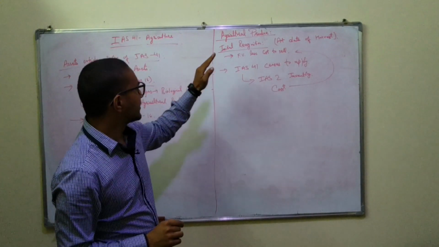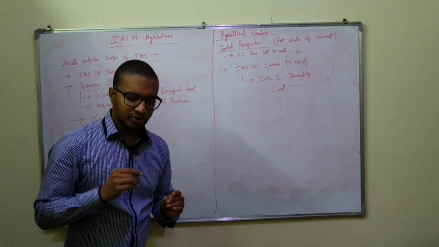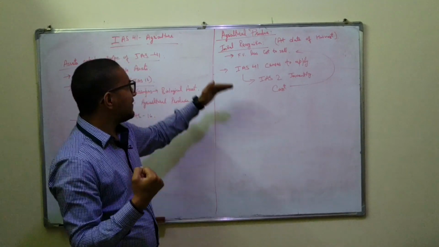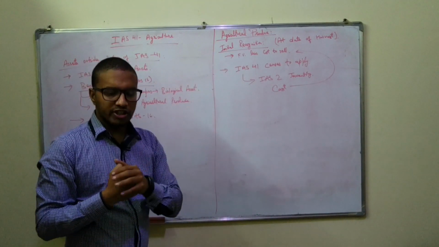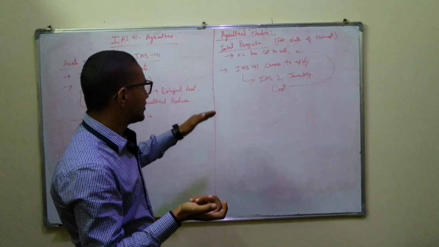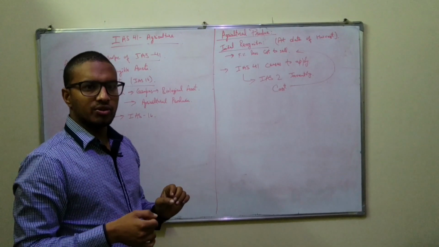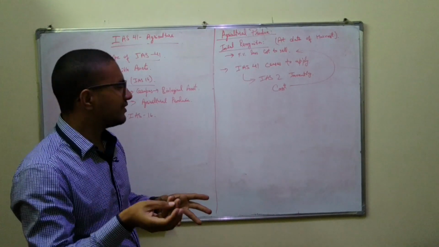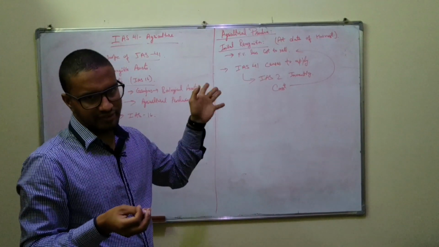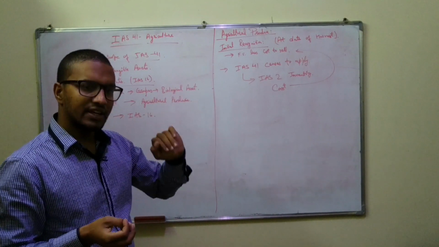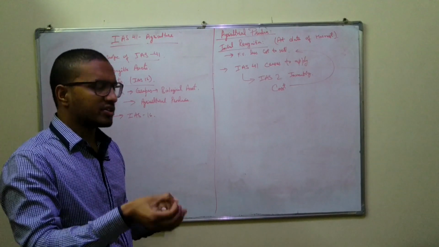When you are looking at agricultural produce, the product has already been harvested. At the date of harvest, we measure it at fair value less cost to sell. That's the initial recognition of the agricultural produce.